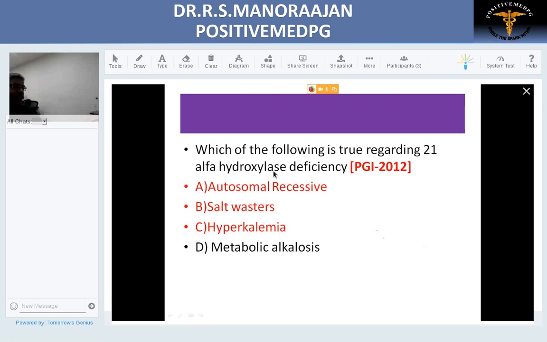Now look in the bracket, and this is what we say always in our classrooms. If your basics are rock solid, brackets do not matter. Let it be PGI, let it be AIIMS, let it be JIPMER. If your basics are good, all exams can be conquered comfortably.